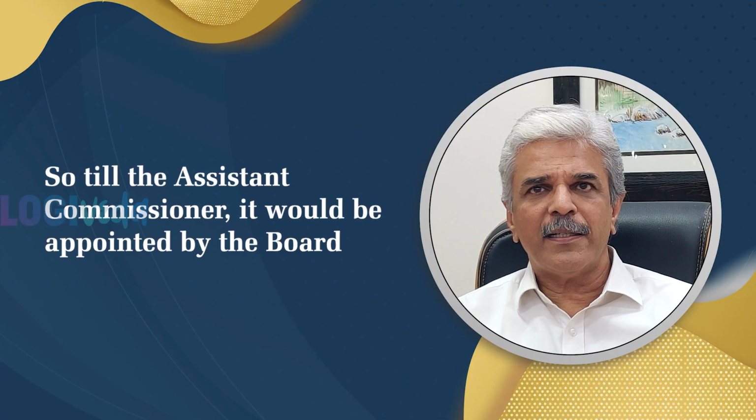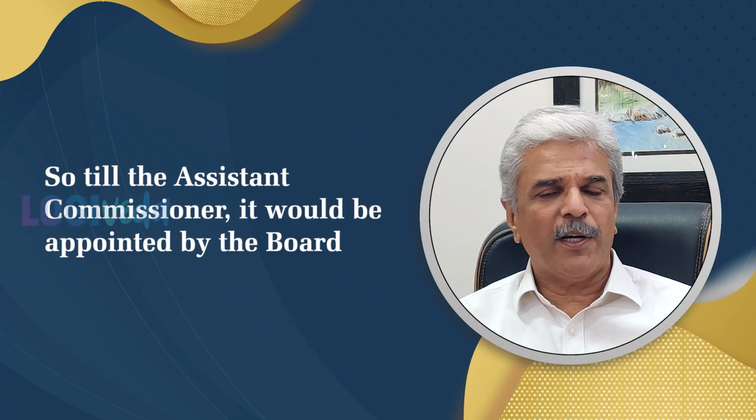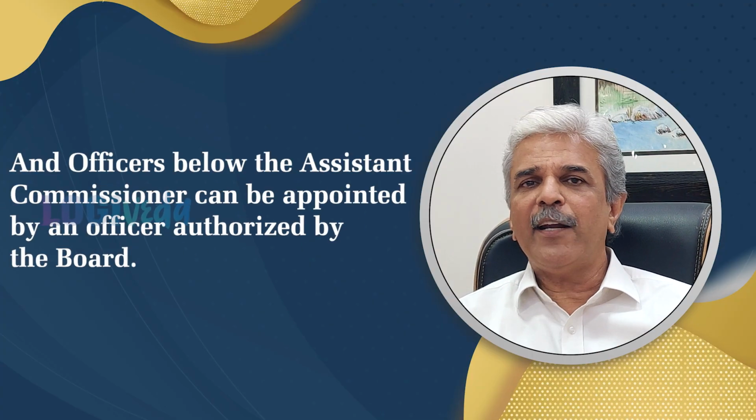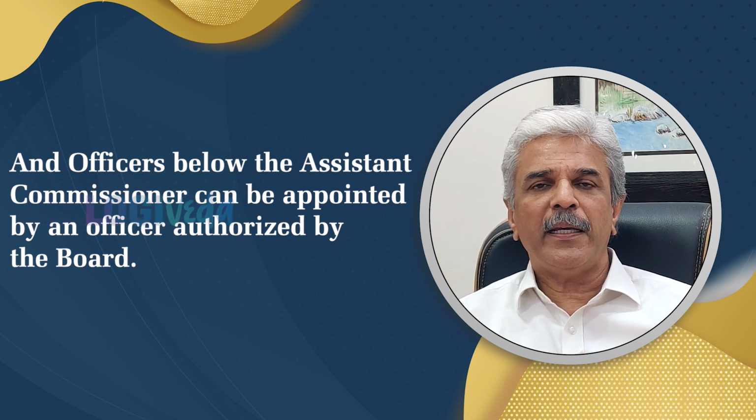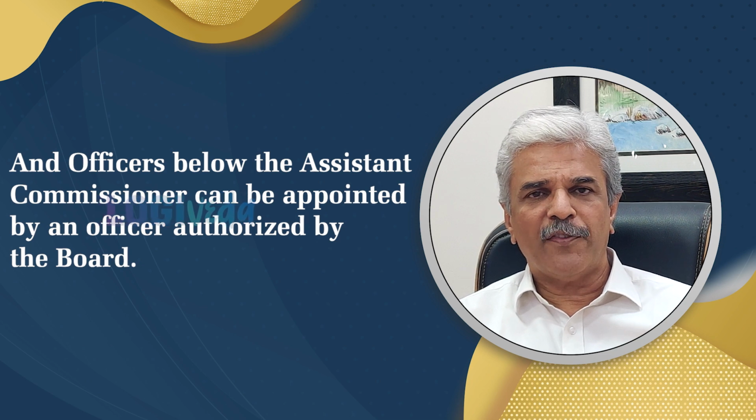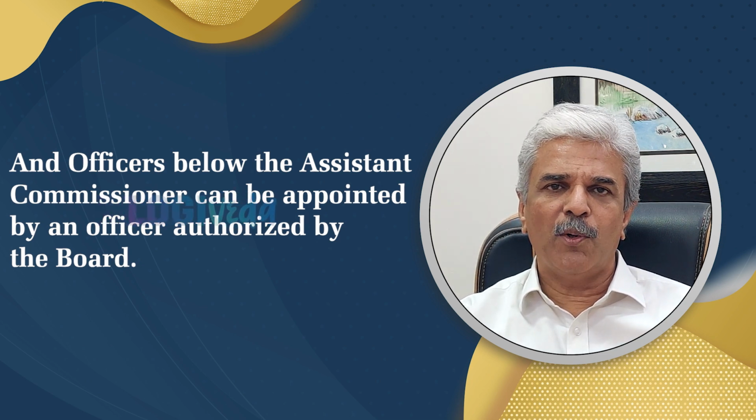So till the Assistant Commissioner it would be appointed by the board, and officers below the Assistant Commissioner can be appointed by an officer authorized by the board.